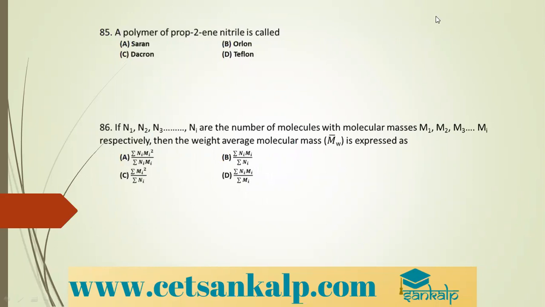Next, a polymer of prop-2-ene nitrile is? Prop-2-ene nitrile is CH2=CH-CN, which is also called vinyl cyanide.